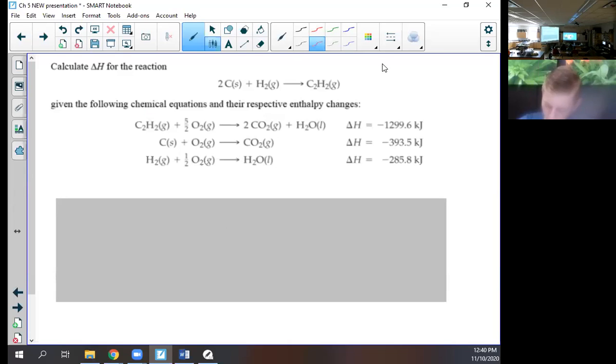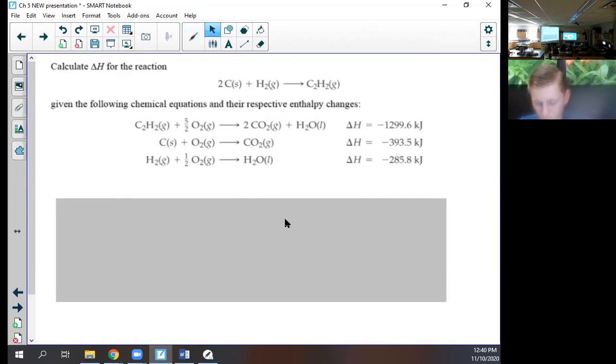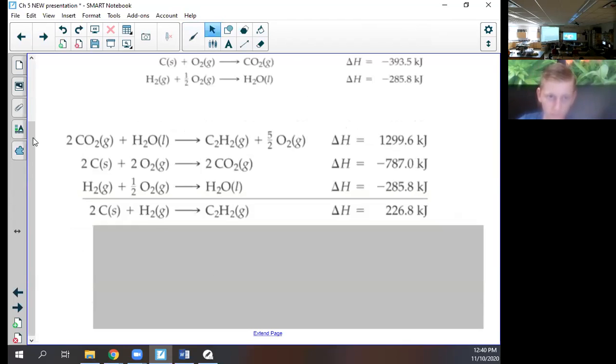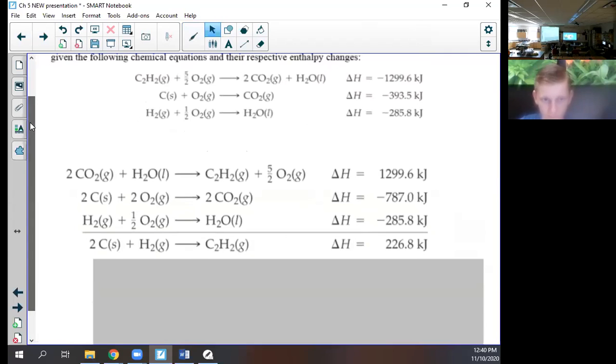All right, so here we go. Cooper Lloyd said, so Davidson, these aren't really as scary as they look. In my opinion, these are very simple. Okay, here it is all written out. 226.8. Who had the right answer? Did anyone have the wrong answer?